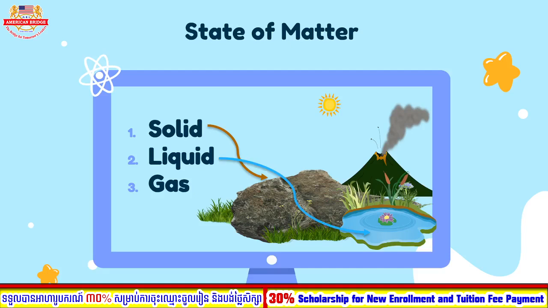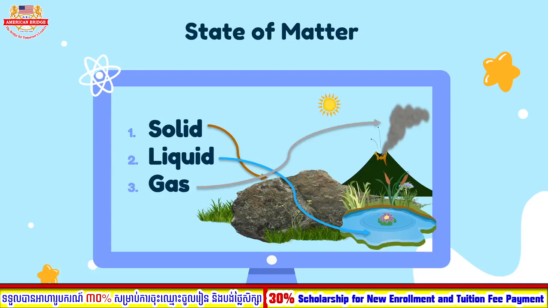Next, number 3 is gas. Gas has very minimal particles that you can hardly see, because they're usually like smoke. You see the smoke of the mountain? Yeah, clouds. What else?